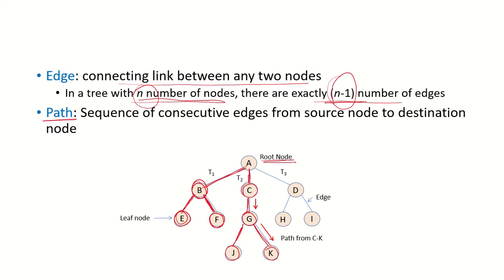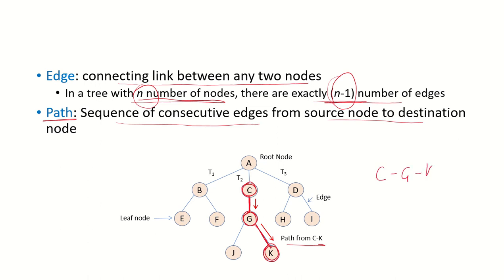What is a path? It is a sequence of consecutive edges from the source node to a destination node. So if we say, what is the path from node C to node K? This is the source node C and we follow the edges. We go to G and then we follow the next edge and reach the destination node K. So CGK is the path from source node C to destination node K.